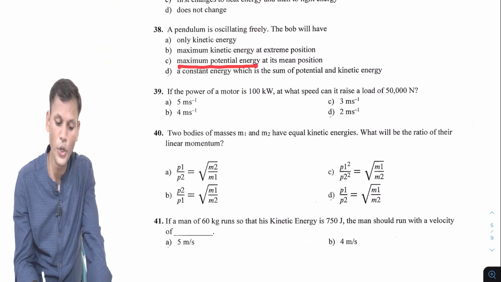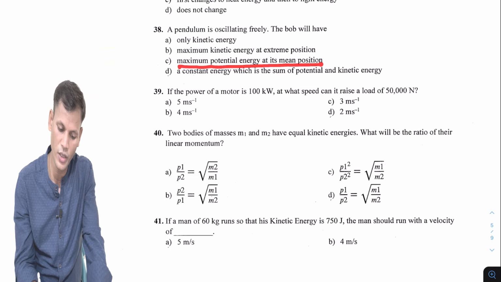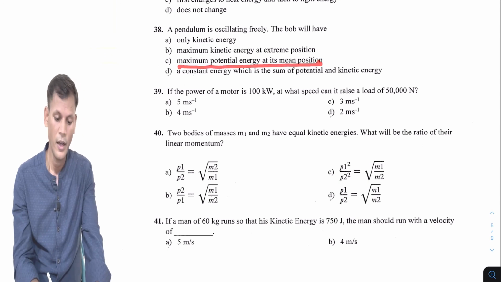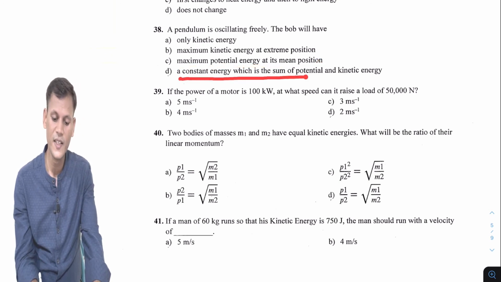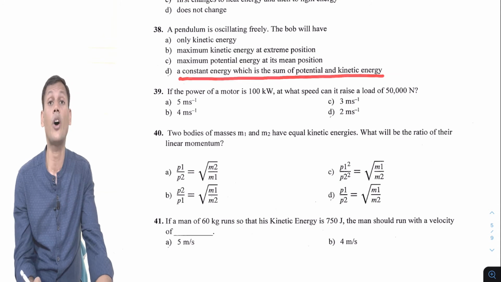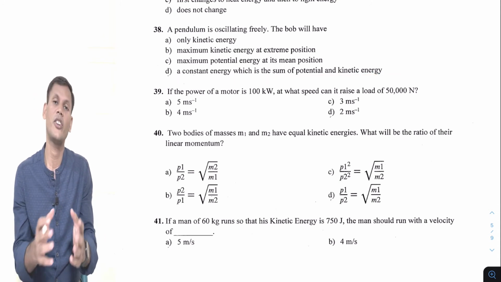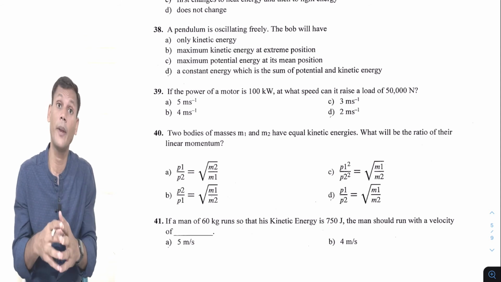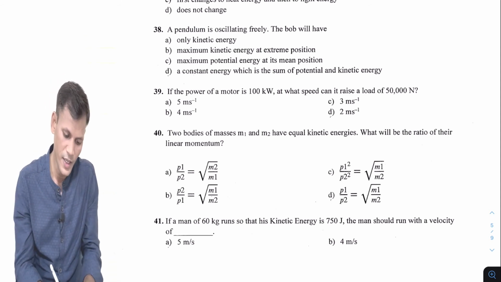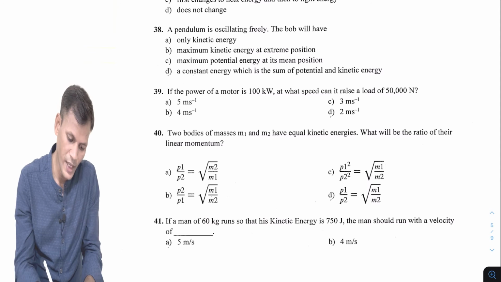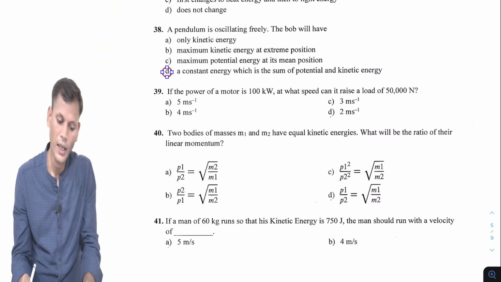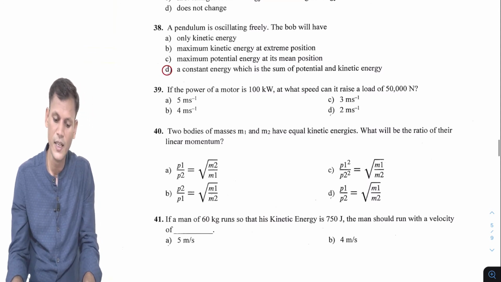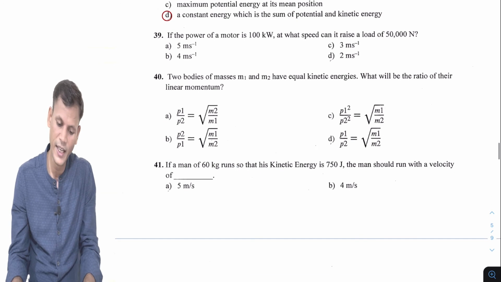And maximum potential energy at its extreme position. At the mean position, potential is zero and kinetic is maximum. So there is a constant energy which is the sum of potential and kinetic energy. According to the law of conservation of energy, the energy of any moving body is always conserved or remains constant. So of course the answer will be D, a constant energy which is the sum of potential and kinetic energy.